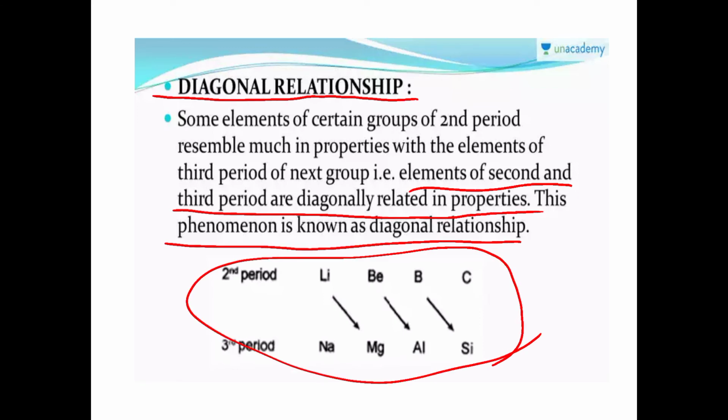And why they show this diagonal relationship is that all the elements in the second period have small size and high polarizing power compared to the other elements. Because of their small size and high polarizing power, they show anomalous properties. This question is also really important.